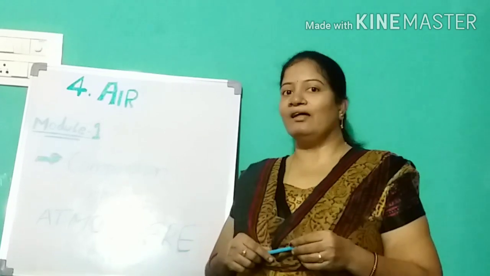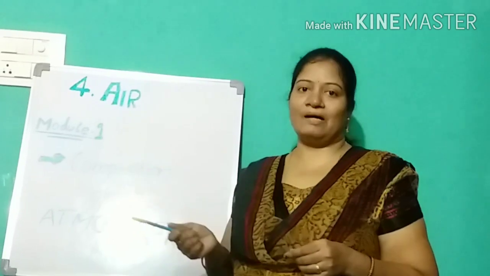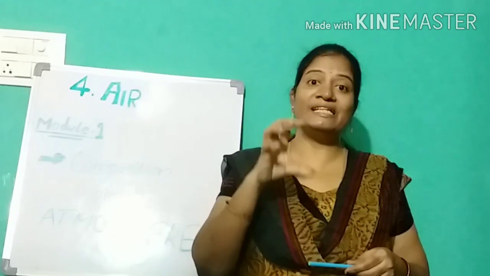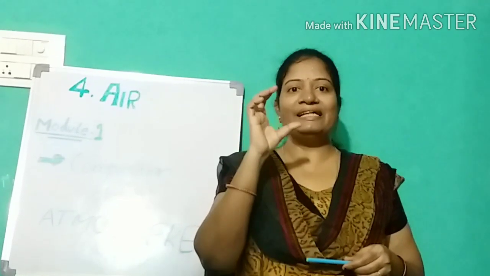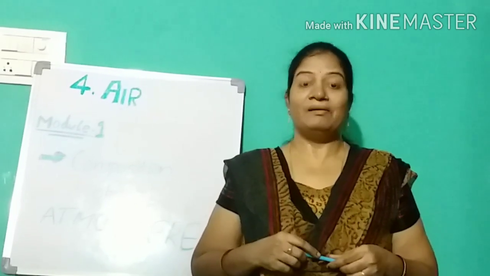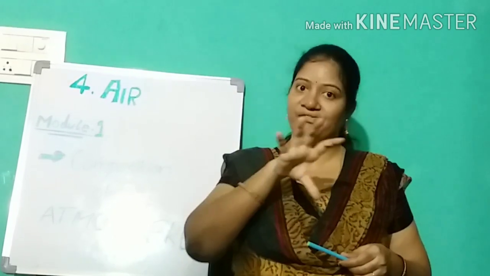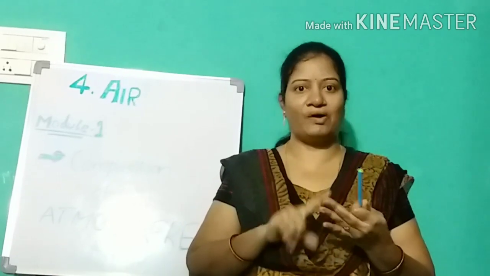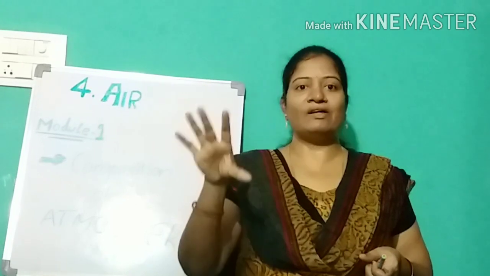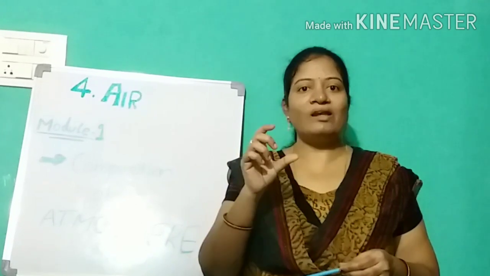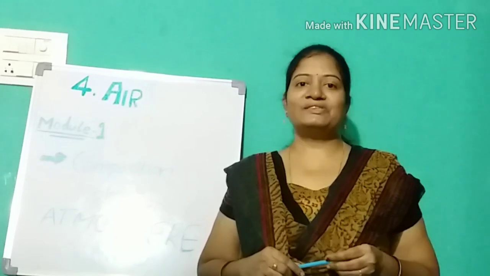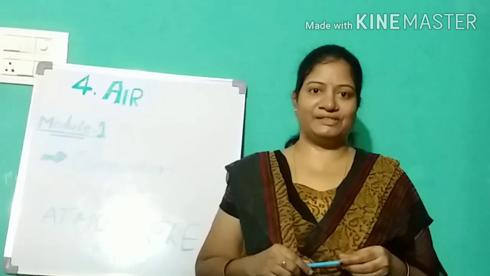So this is about the composition of the gases, and along with these gases, we have some little dust particles also in the air. I already said we have different gases: hydrogen, helium, oxygen, nitrogen, carbon dioxide, right? Along with all these gases, some small dust particles will also be there. Okay, children, let me show you some slides.